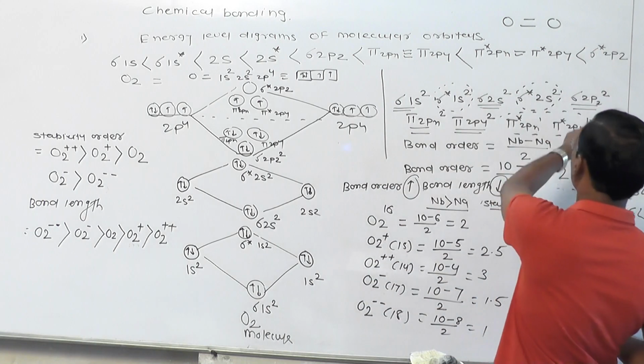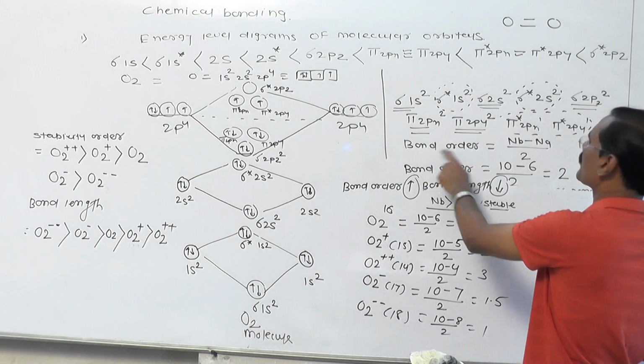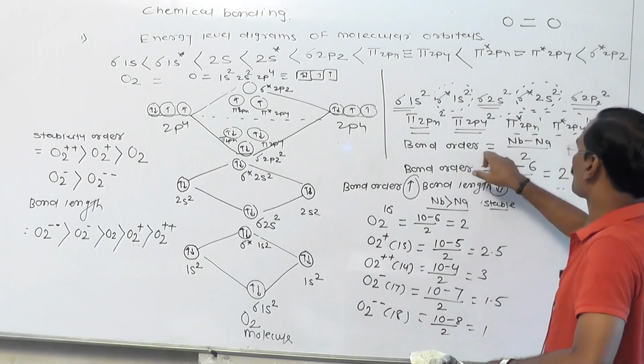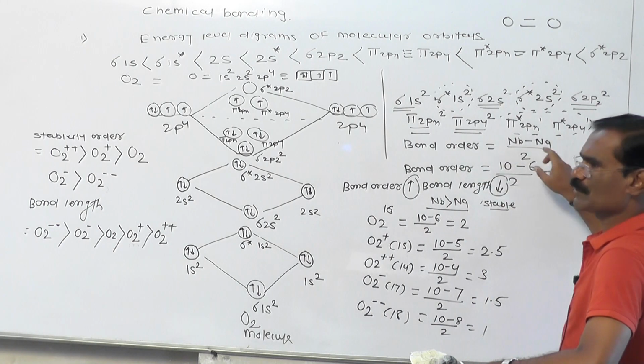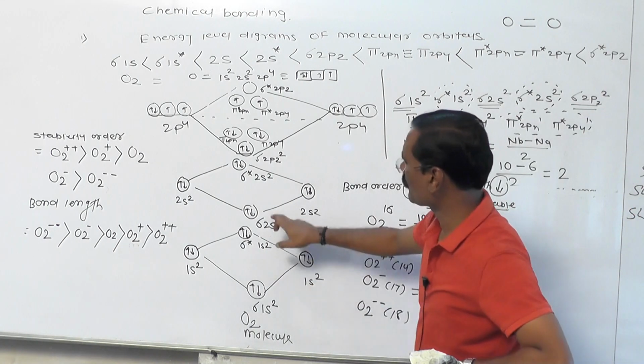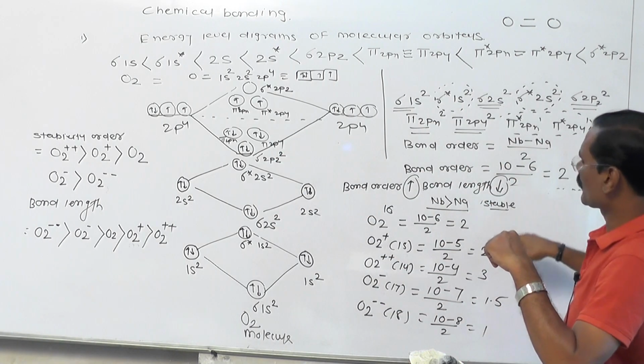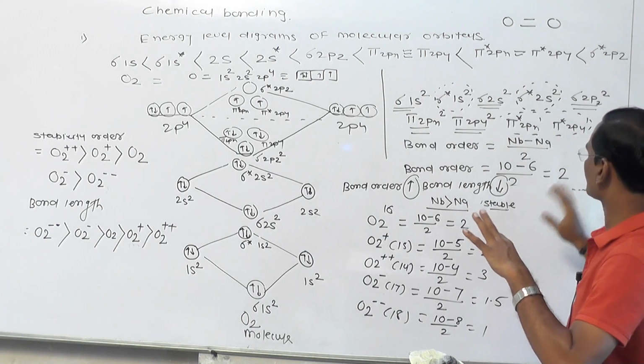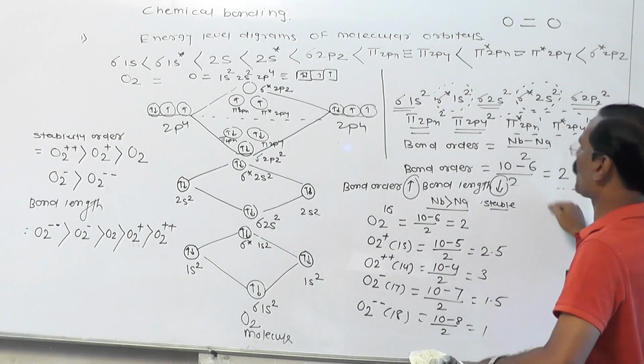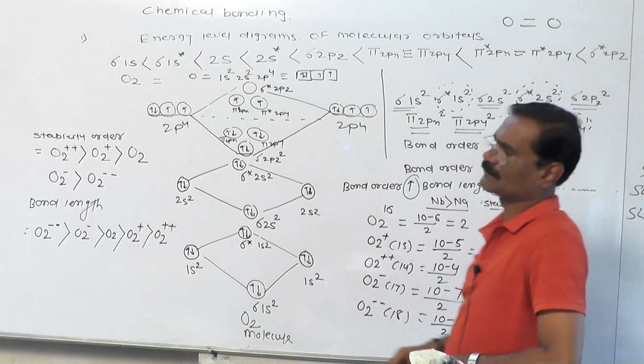Once you know the molecular orbital energy level diagram, then calculate the bond order. How do we calculate the bond order? Number of bonding minus number of anti-bonding, divided by 2. Count the electrons from bonding molecular orbitals. Total number of electrons in bonding molecular orbitals is 10. Therefore 10 minus 6 divided by 2 becomes 2. Therefore the bond order of the oxygen molecule is 2.